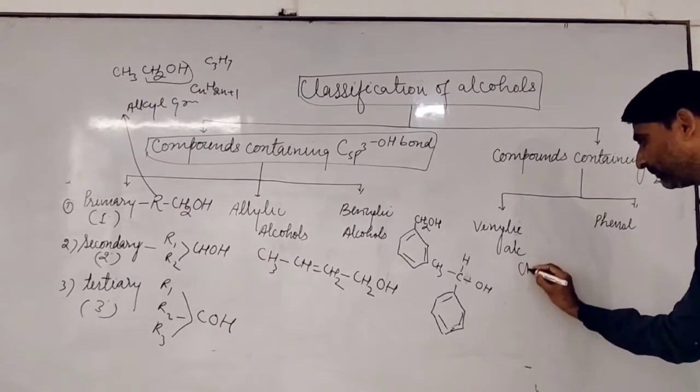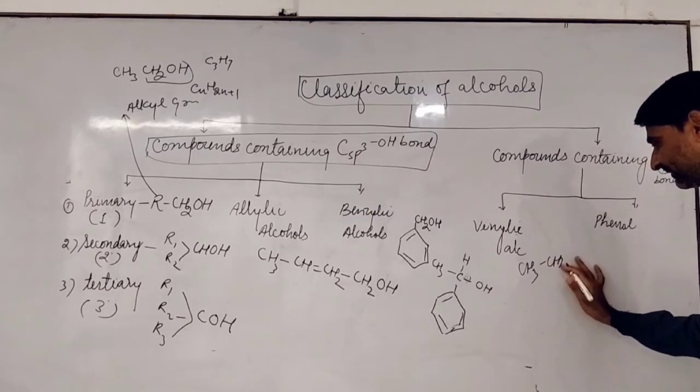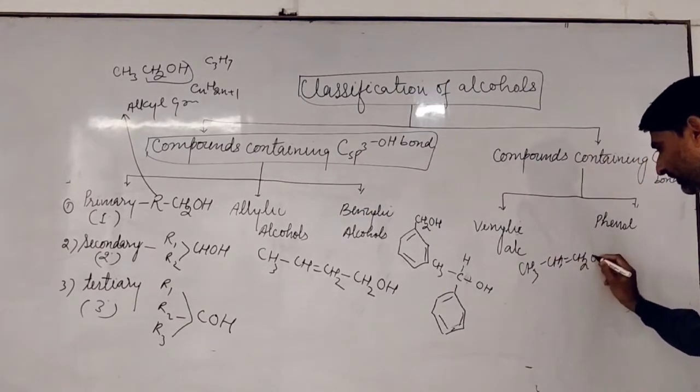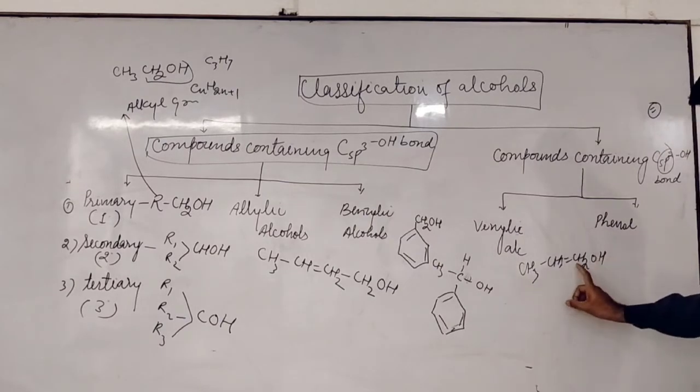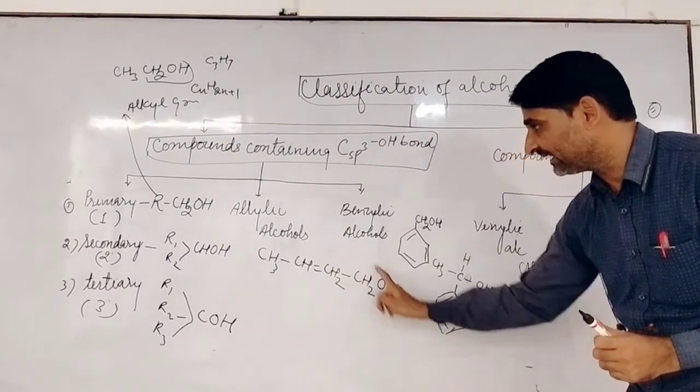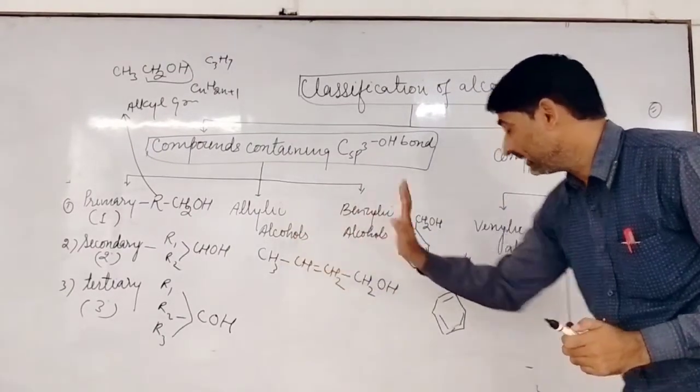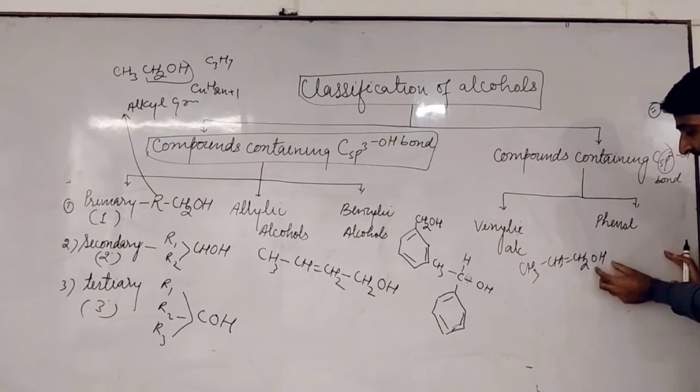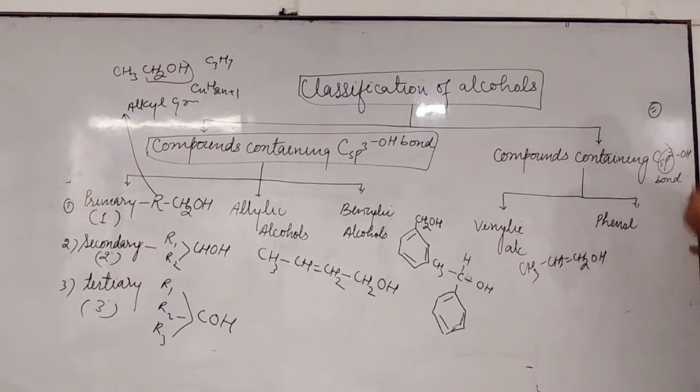जैसे सपोज दैट हमने अब लिखा आपको, suppose that CH3CH double bond CH2OH. Here this is the double bond and with the double bond carbon adds the OH. This is the vinylic. But after the double bond carbon, that is the allyl. Clear? There is a difference, clear. Vinylic means if the OH adds to the doubly bonded carbon, then this is the vinylic alcohol. And the next is the phenol. Phenol means you know that if the OH group is directly attached to the benzene ring, this is the benzene ring. If the OH is attached directly to